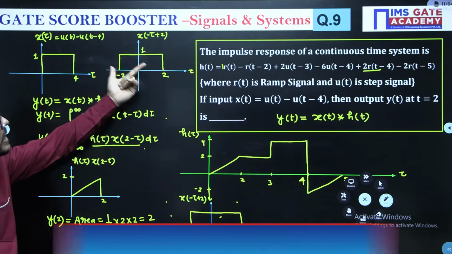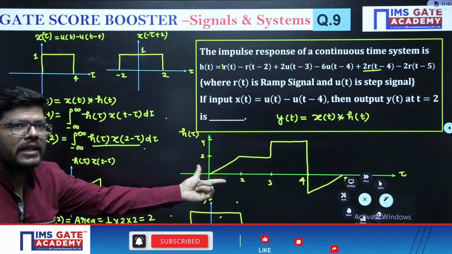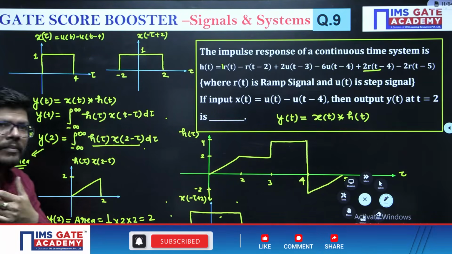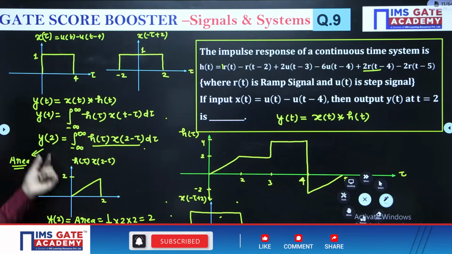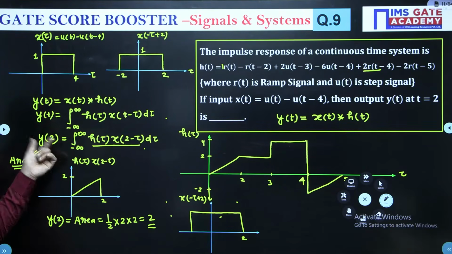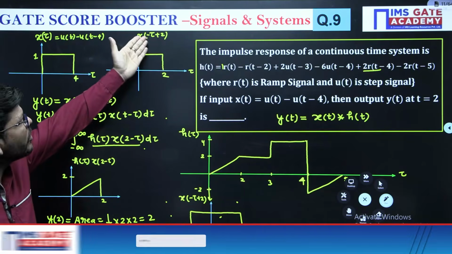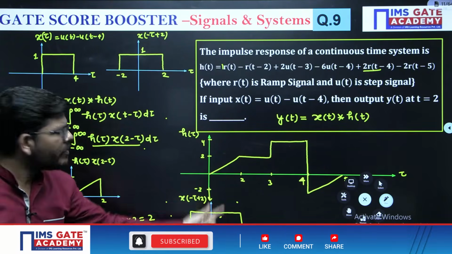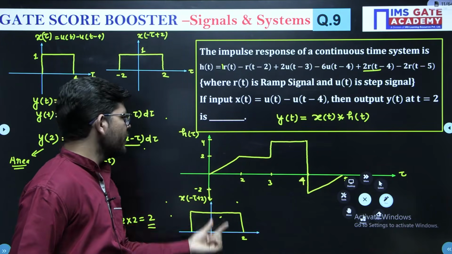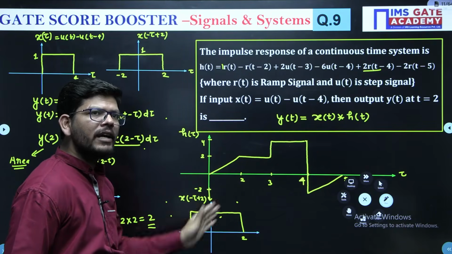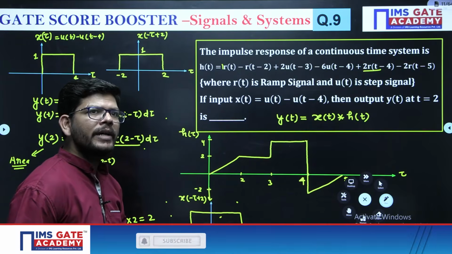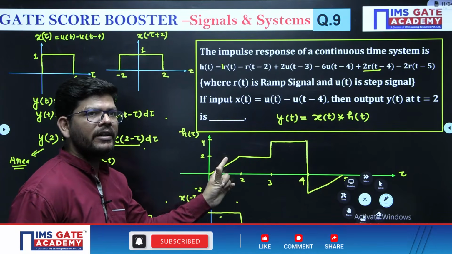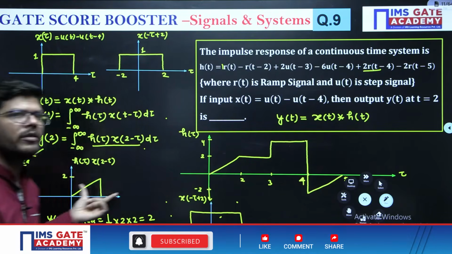Now multiply this signal and this signal. We don't have to multiply for all the values of t. They have given that you only have to calculate for y(2). From there, we got an inspiration and got -tau + 2. So see, we have multiplied these two signals. This signal and this signal have a common area from 0 to 2, where it has magnitude 1 and it is a triangular signal. We will get a triangular pulse here.